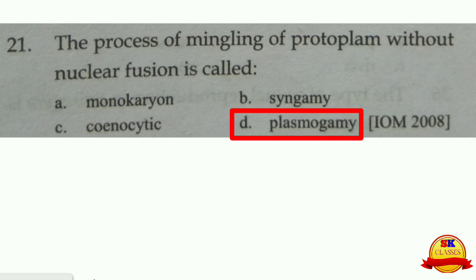In this, the two nuclei are not fused, so there are two nuclei present in one cell. This is called plasmogamy. Protoplasm of two parent cells fuses together without the fusion of nuclei.